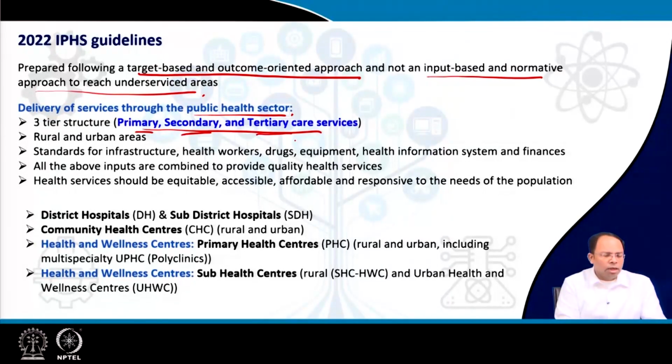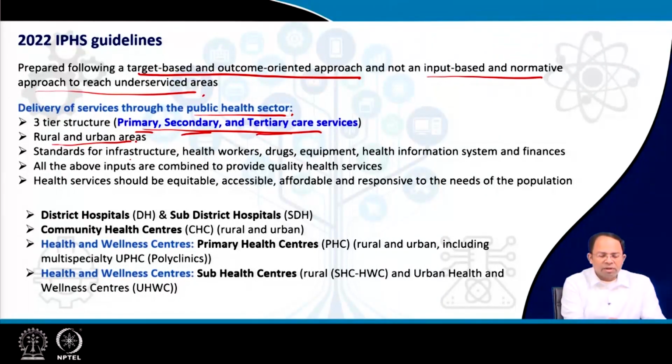The same categorization we will maintain for creating our standards. Again, the standards have to be created for both rural and urban areas, because we have talked about both the national rural mission as well as the urban health mission. So we have to have standards for both areas.